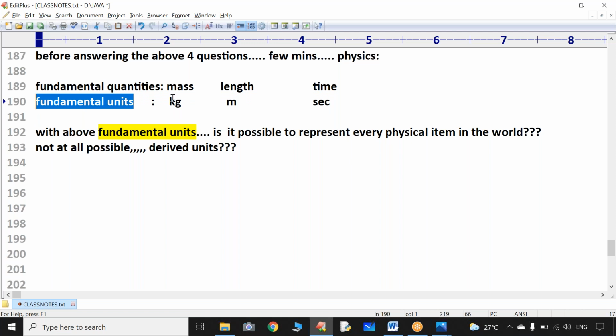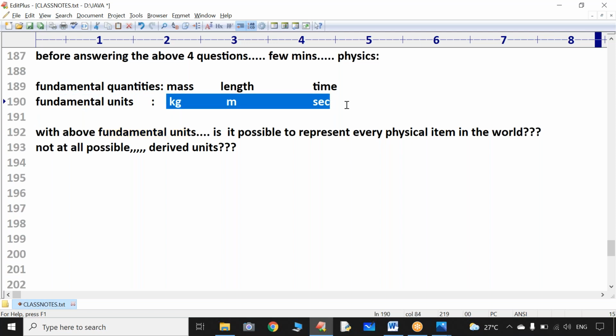With the help of derived units, we are able to represent so many physical items in a comfortable way.